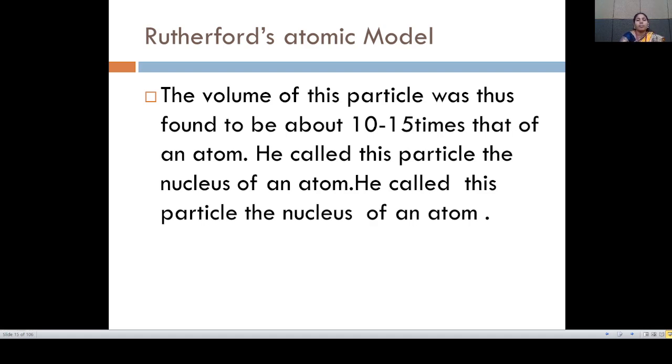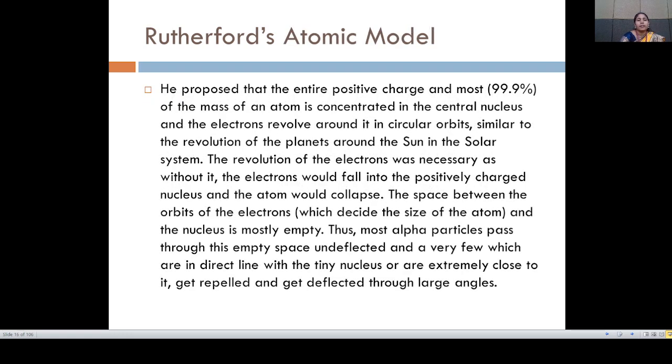He called the particle the nucleus of an atom. This is the Rutherford atomic model. He proposed that the entire positive charge